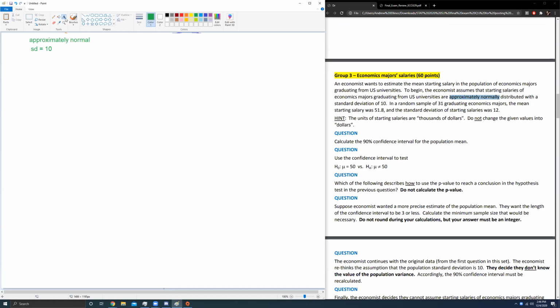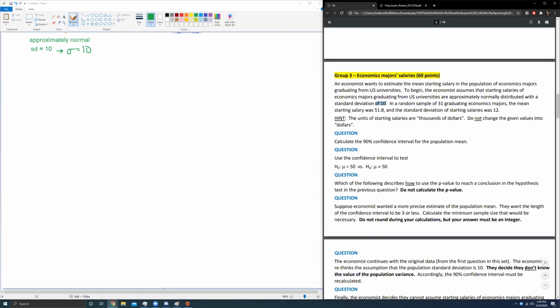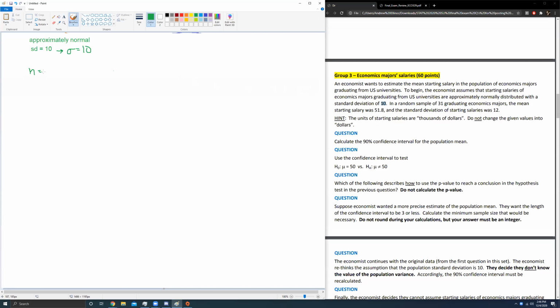How do I know this is the population standard deviation as opposed to the sample standard deviation? Well, they say it has this distribution with a standard deviation of 10, we're not saying from a sample. The next sentence begins, in a random sample of 31, so that refers to the sample. Here, we know the population standard deviation is 10. In the sample of 31 graduating economics majors, the mean starting salary is x bar, not mu, 51.8, and the standard deviation of starting salaries was 12. This is in the sample, so I'm using a lowercase s rather than a sigma.